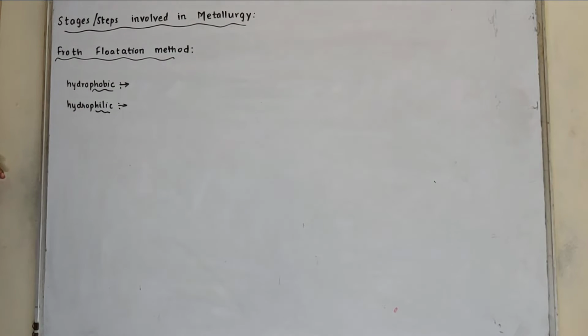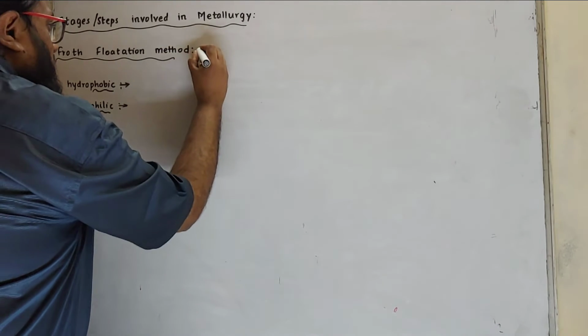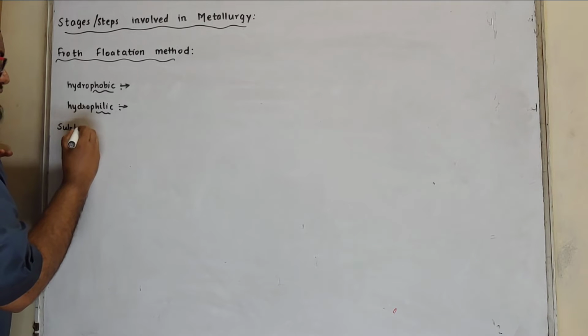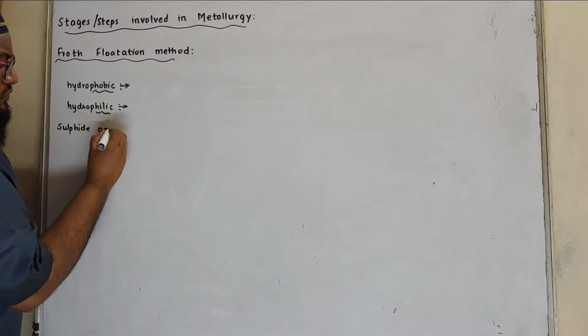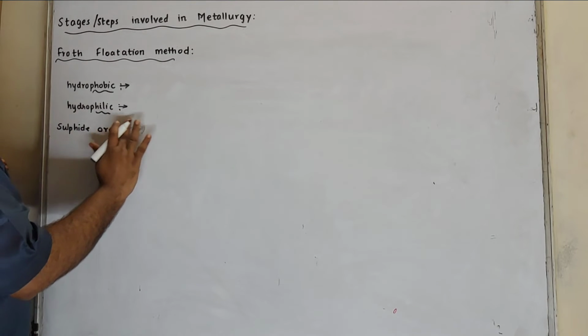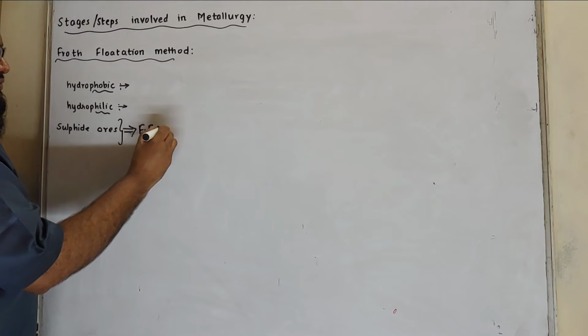Philic means it is attracted towards water. Mostly in the froth flotation method, sulfide ores are concentrated by this method.